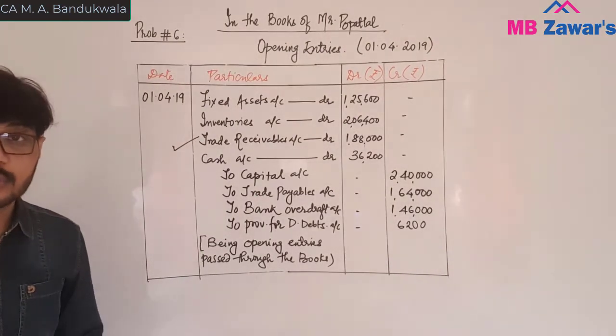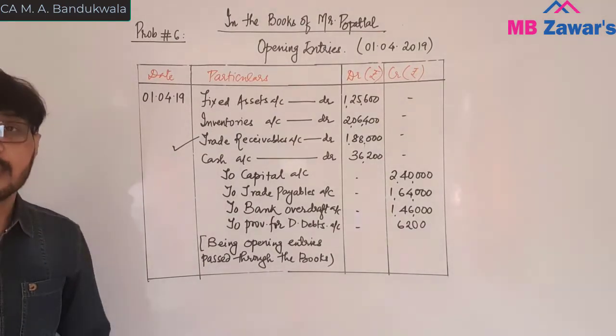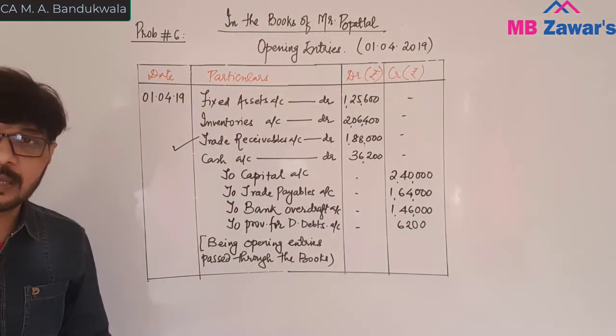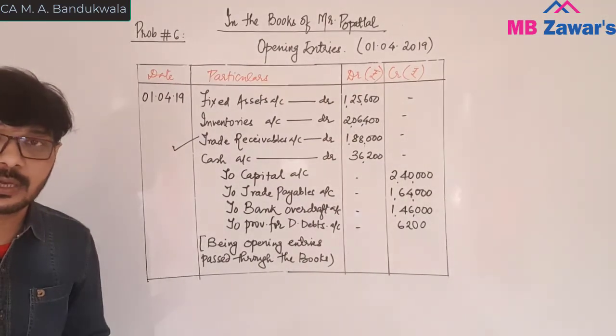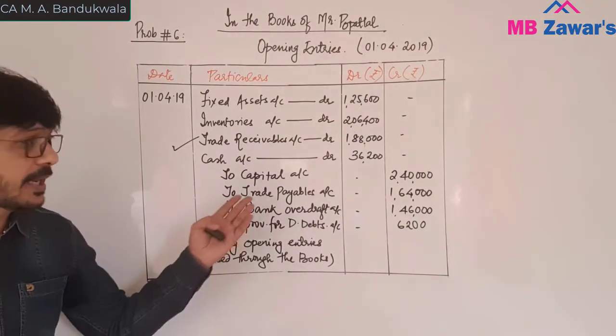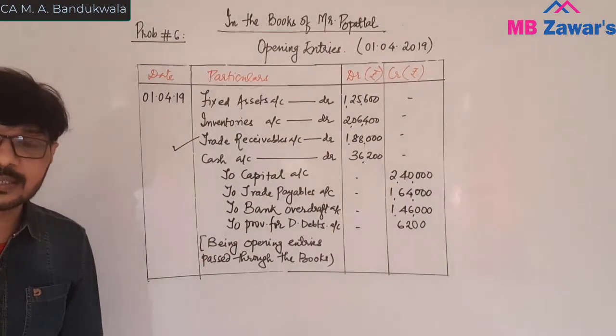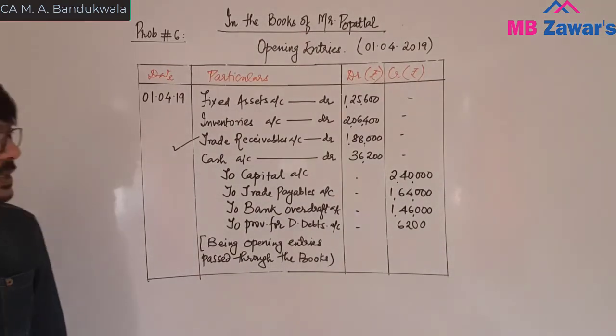यानी if question number 5 or question number 6 के जैसे अगर problems आए, तो it's very easy to solve. Just prepare the trading P&L account, pass the closing entry on the basis of those trading and P&L accounts, and the opening entry on the basis of the balance sheet. Opening entry on the basis of balance sheet: assets debit and liabilities credit. Just go through this and copy this.